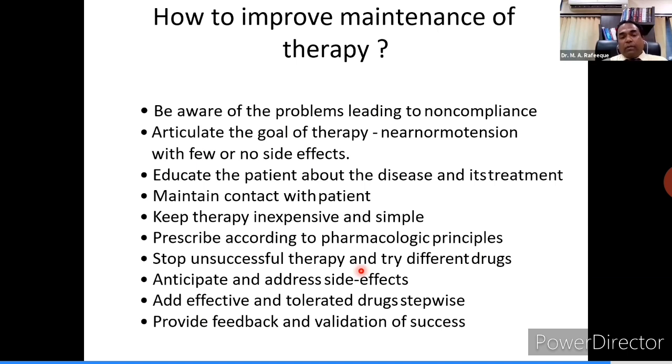Always keep taking feedback from the patient and always congratulate him or validate him for his success. Motivate him. This will encourage him. When a doctor validates or motivates his patient, it's a big achievement for the patient. He feels internally very happy with this.